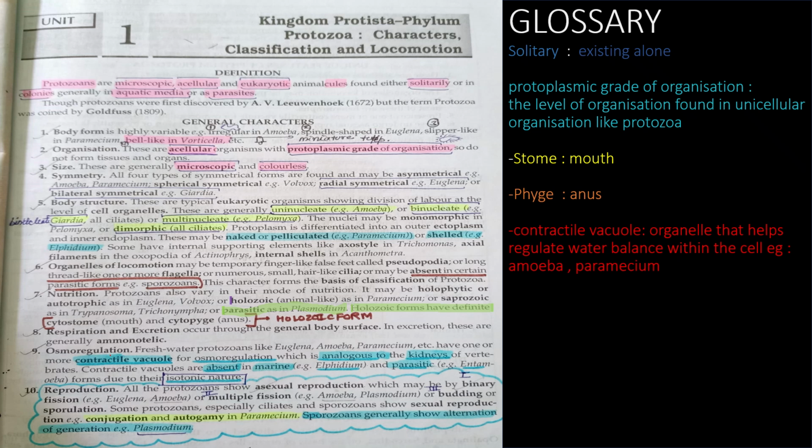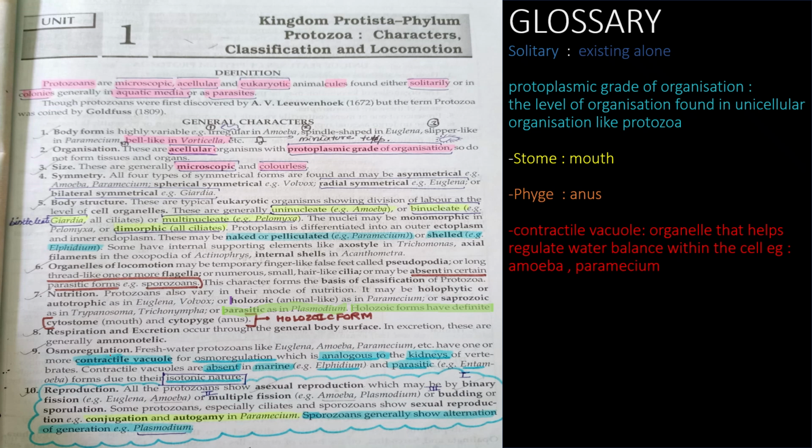Now body organization, these are acellular. Acellular means they have simple cell organization. Okay, so they cannot form tissues and organs, and their grade is protoplasmic. So protoplasmic means cytoplasm plus nucleoplasm. Okay, now the size is microscopic, of course, obviously, and color wise they are colorless.